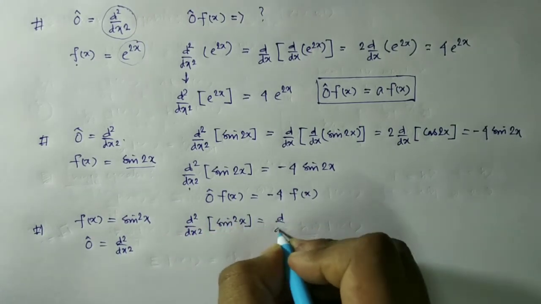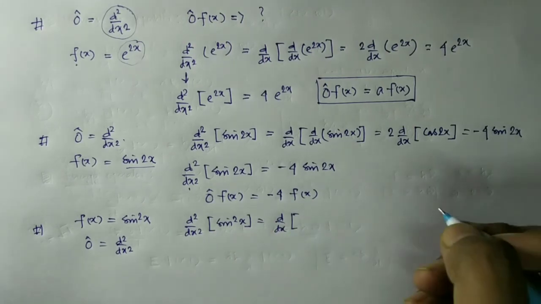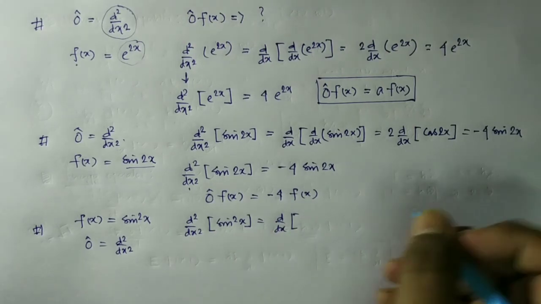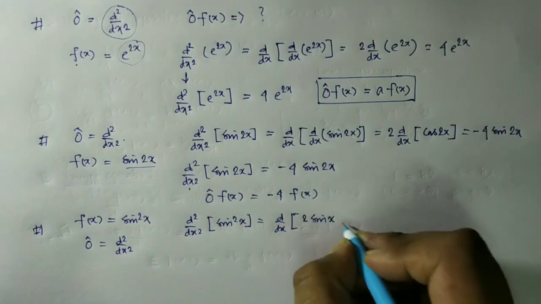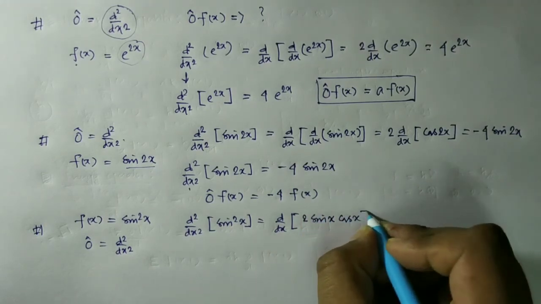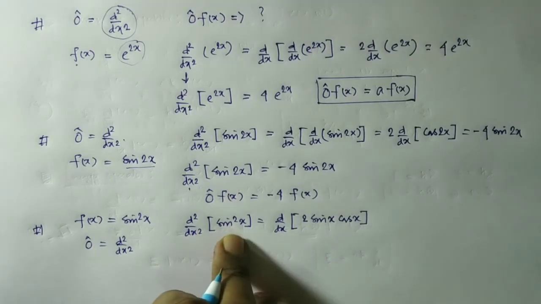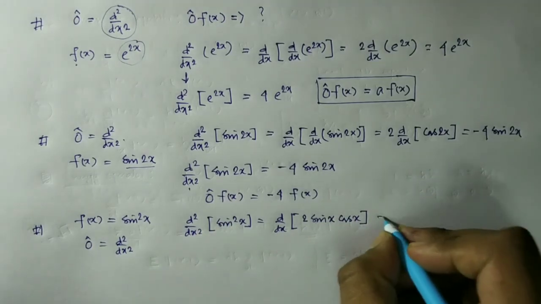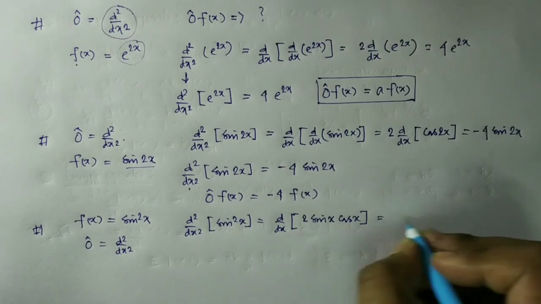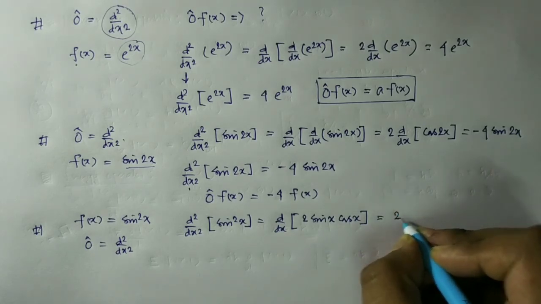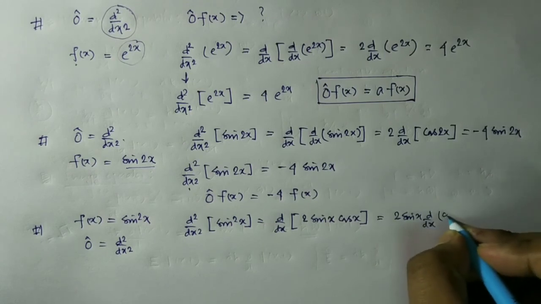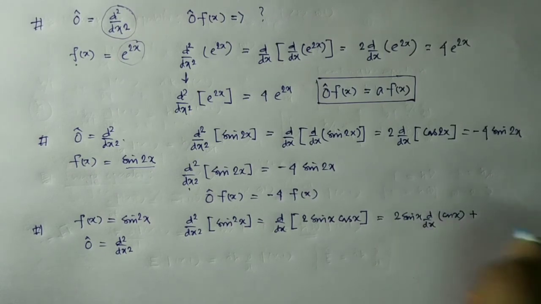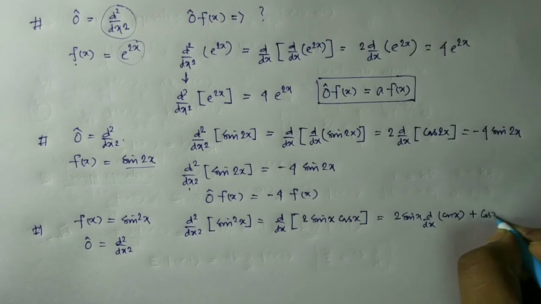So d/dx of sin square x means 2 sin x cos x. Now again if we take the derivative, it becomes 2 sin x d/dx of cos x plus cos x d/dx of sin x.